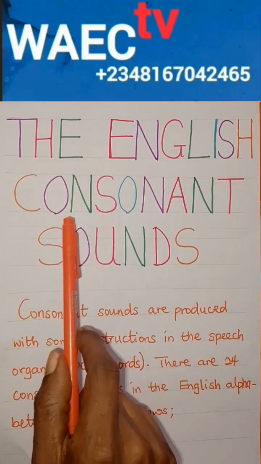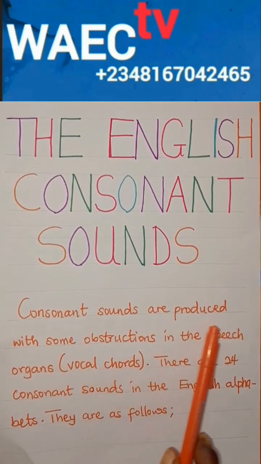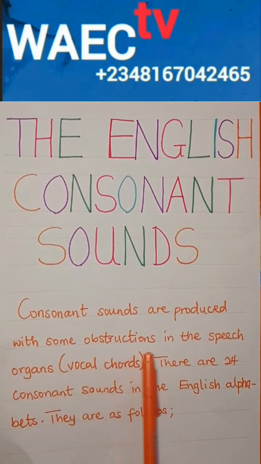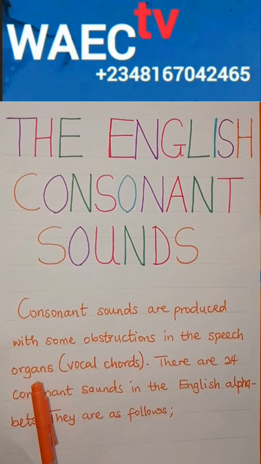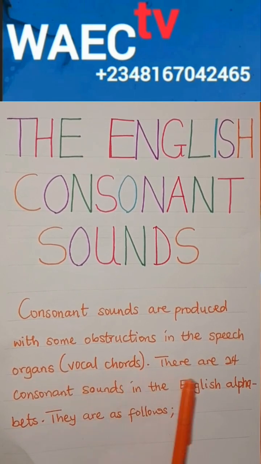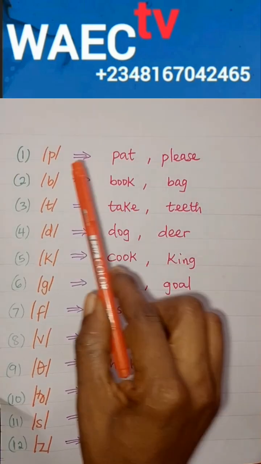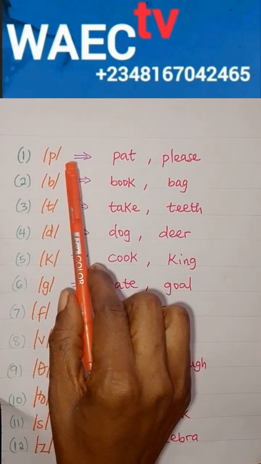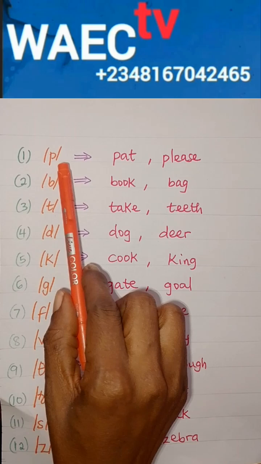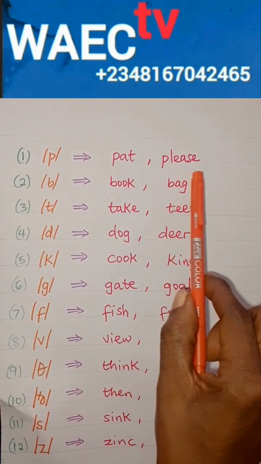Consonant sounds are produced with some obstructions in the speech organs. The speech organs include the vocal cords. There are 24 consonant sounds in the English alphabet. They are as follows. The first consonant sound here is P, as in pat and please.